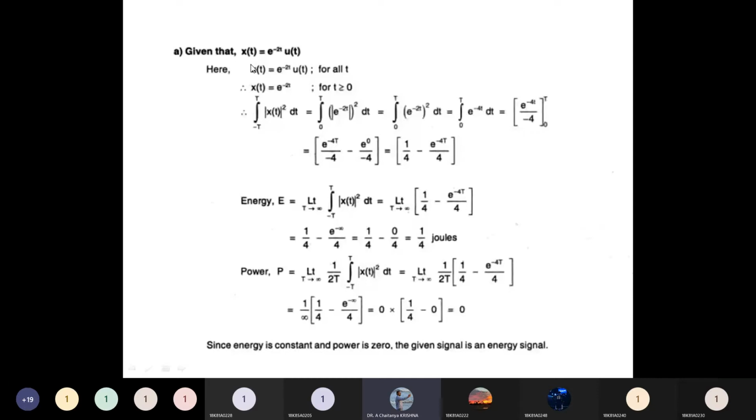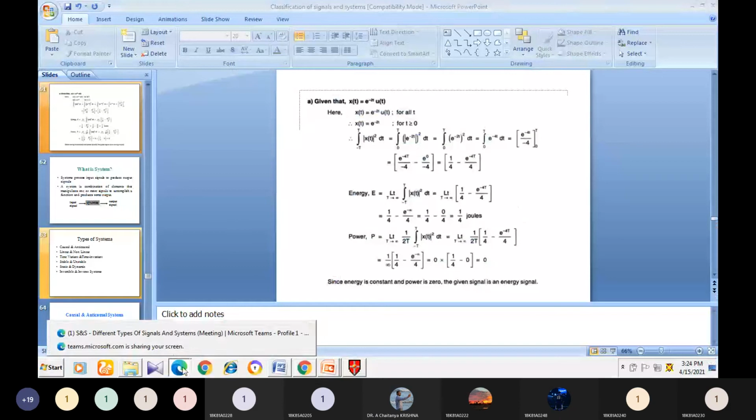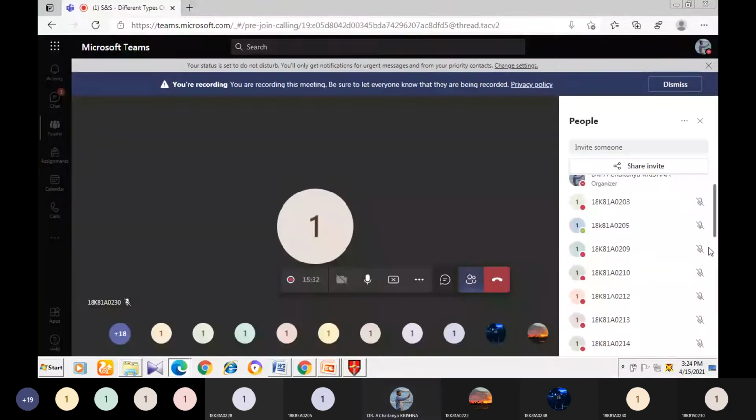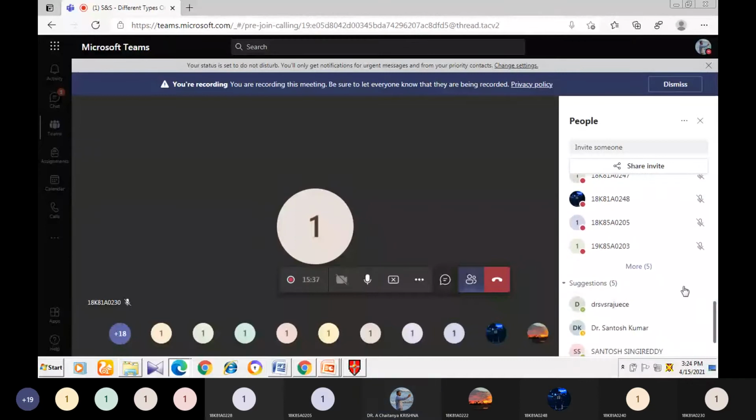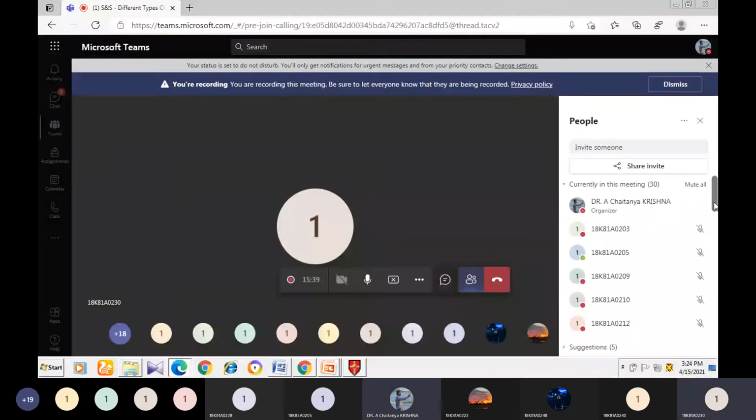Here the limits are not given, but a hint is given in the signal: u of t. What is u of t? Can anyone tell me what the limits of this u of t are? It is the unit step signal.